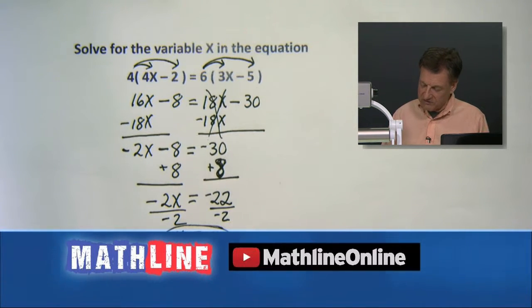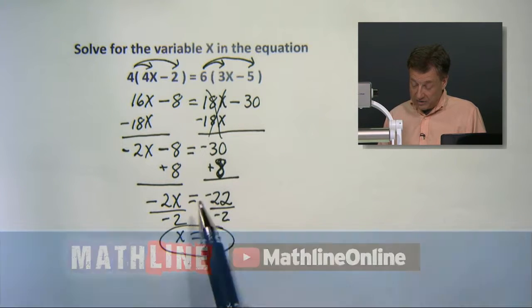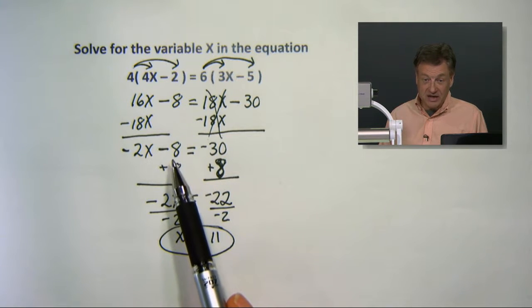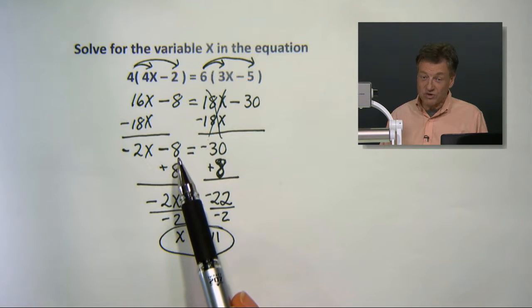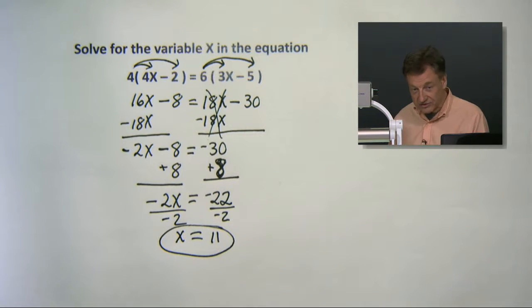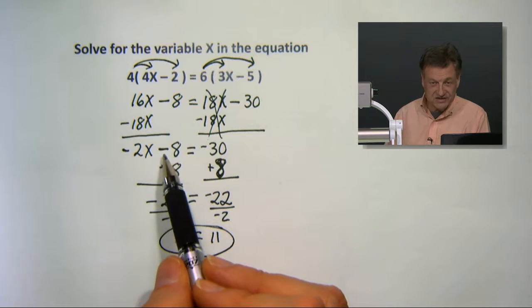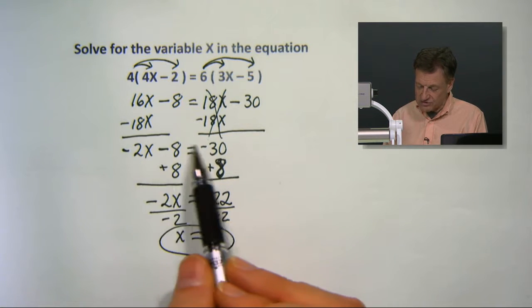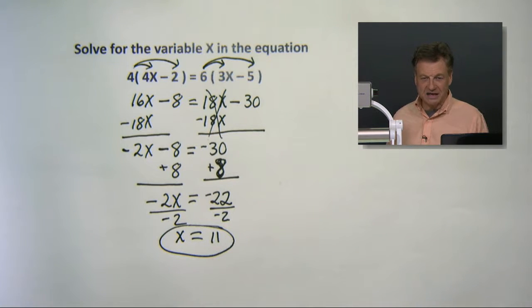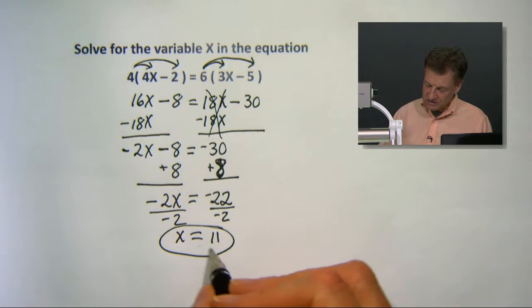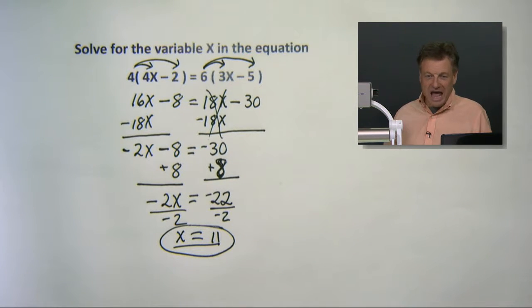If we'd done Ethan's way, what would it have been? Back up here, x plus 4 equals 15. And we'd end up with 11 also, and that's quite good. As long as you don't do what I just about did, said x minus here. Got to make sure all those signs got changed if you're going to divide by that negative 2. But back to our answer. Do you like it? I like it.